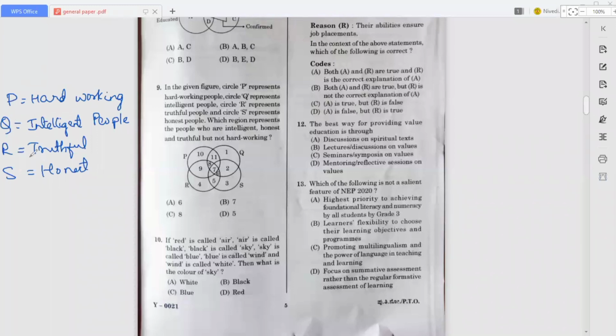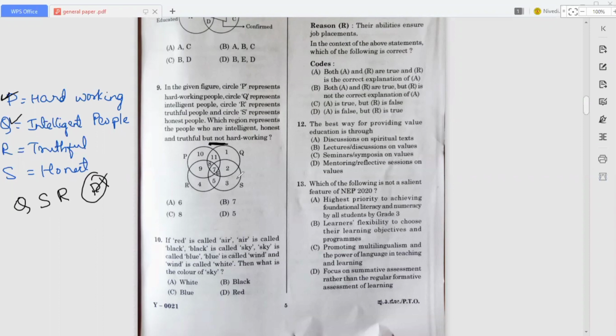Q, right? Honest is S, truthful is R, and hardworking is P. In the question they have mentioned not hardworking, so we could not mention P. Only intelligent, truthful, and honest people we have to mention.